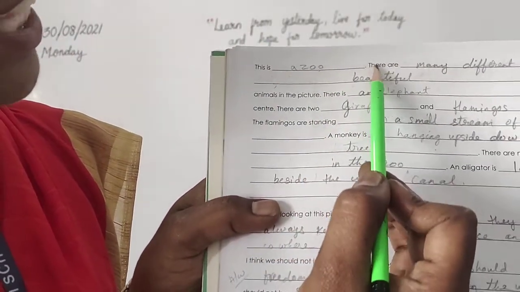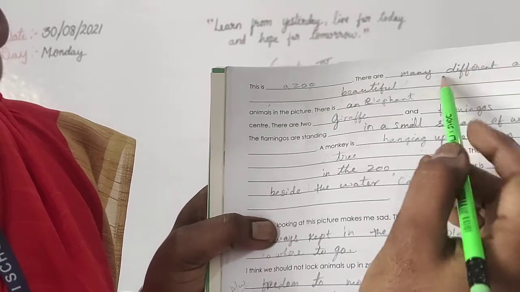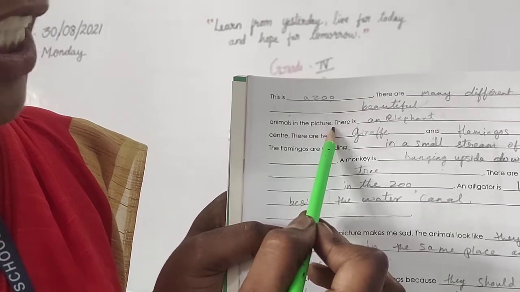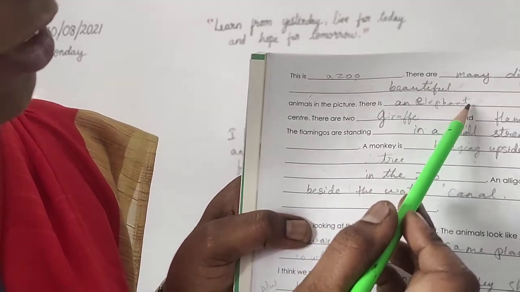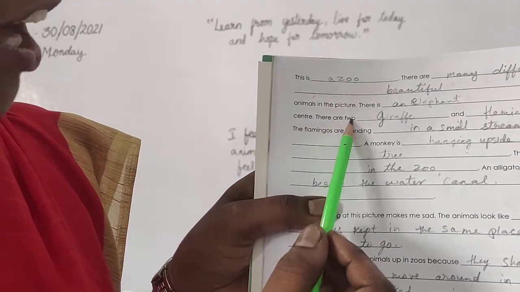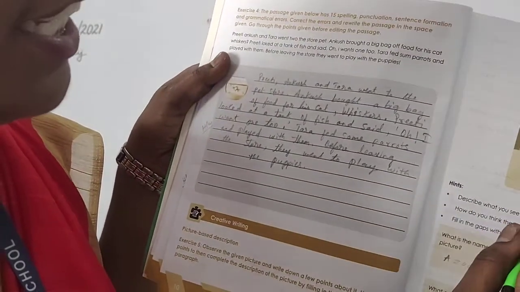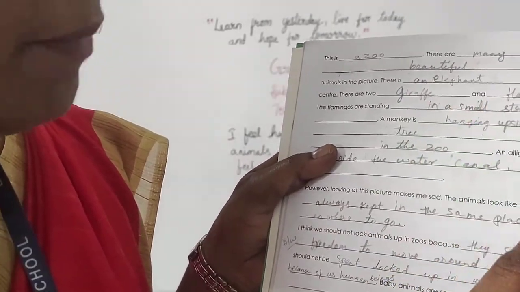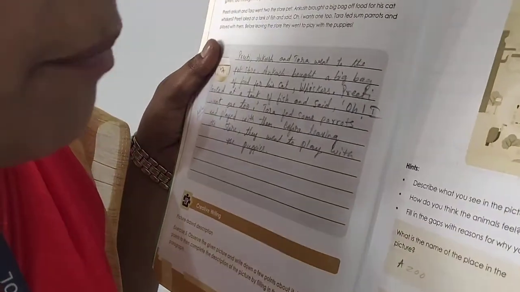Complete now only. There are many different and beautiful animals. In the picture, there is an elephant. Okay, write down fast, children. At the center there are two giraffes. See, in the center we have two giraffes. Okay. And flamingos also. See, here it is flamingos.